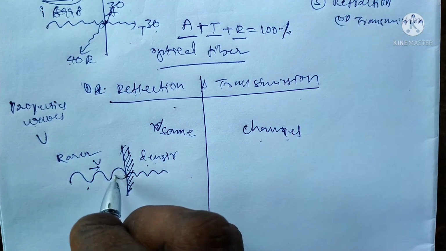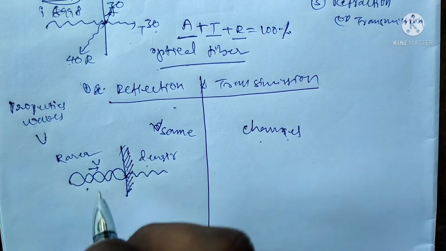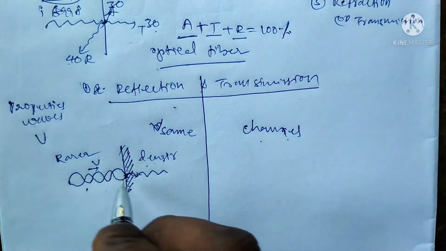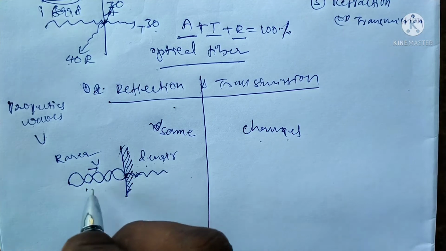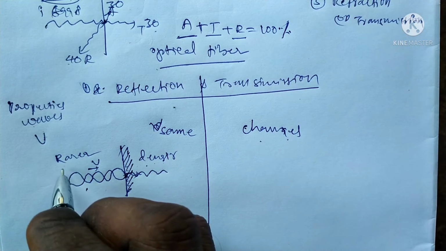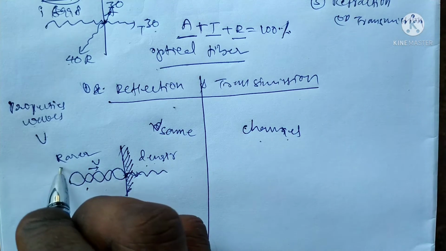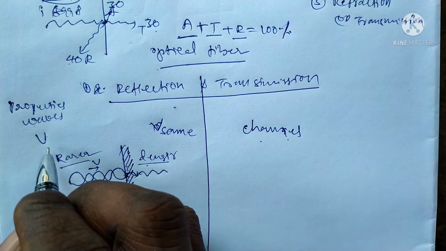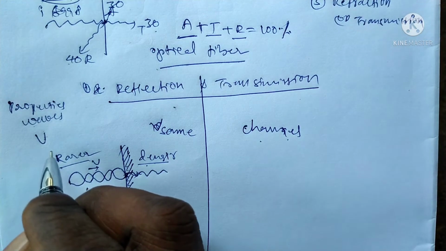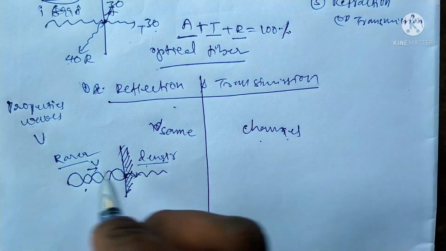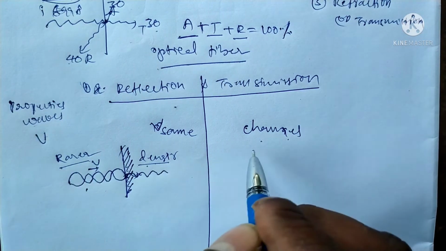Some part is reflected, some part is transmitted. The speed of the wave depends upon the medium, rarer or denser.